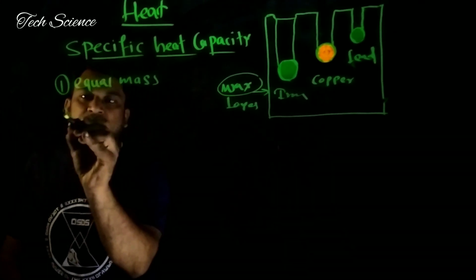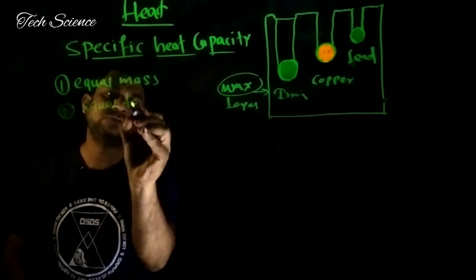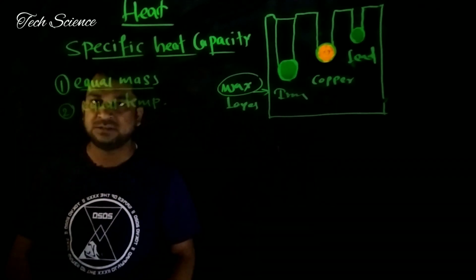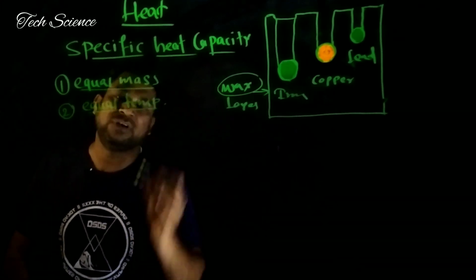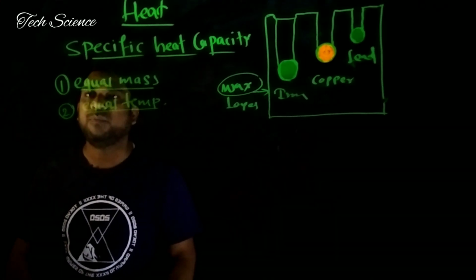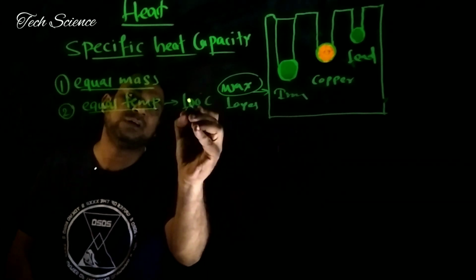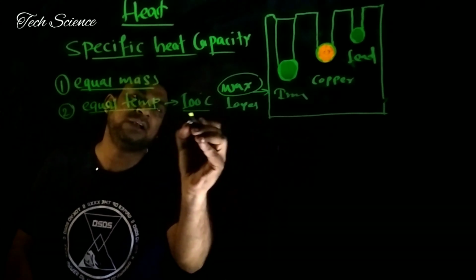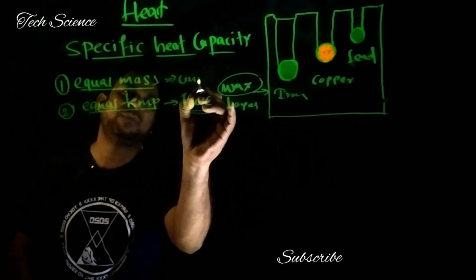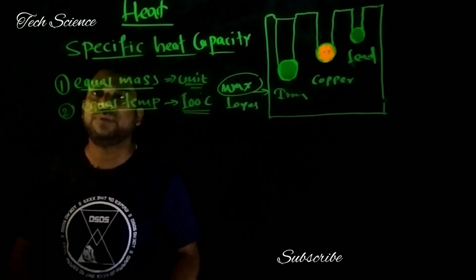It means all three spheres also have equal temperature. So these are the two mandatory conditions: first, equal mass, and second, equal temperature. When we dip them in the boiling water, the temperature of each sphere is 100 degrees Celsius, and they have a fixed unit mass.